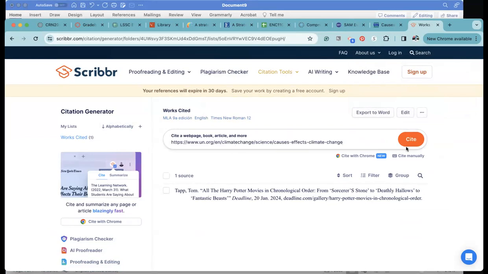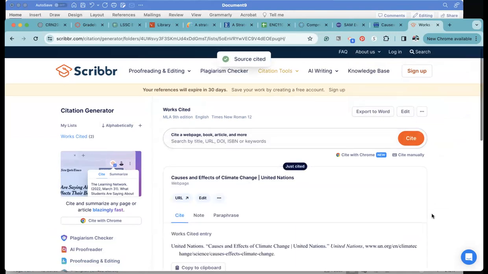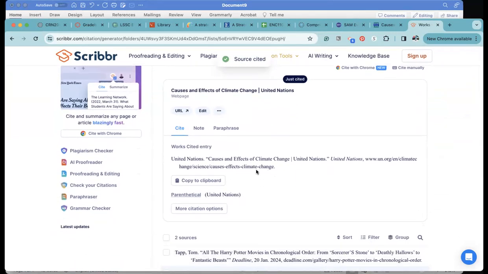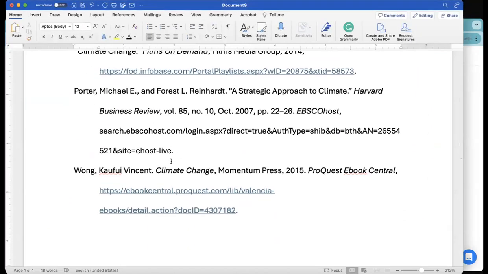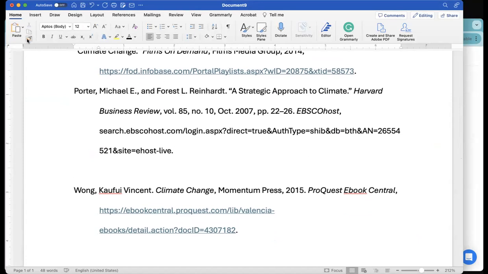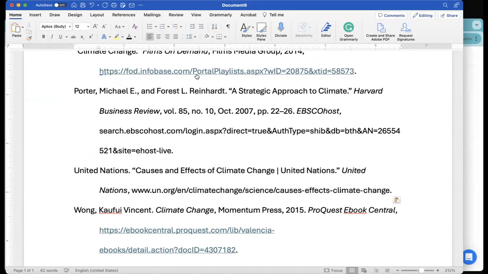We're going to paste the URL and cite it. And it's going to give us a citation. It's going to list United Nations as an author. I'm not a fan of that, but we're going to use it the way it is. So we're going to copy this. And again, we're going to paste it in L, M, N, O, P, Q, R, S, T, U, V. I'm going to go ahead and put it in the right order. Don't have to do anything else. Match formatting. There we go.